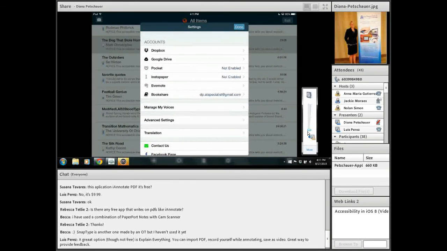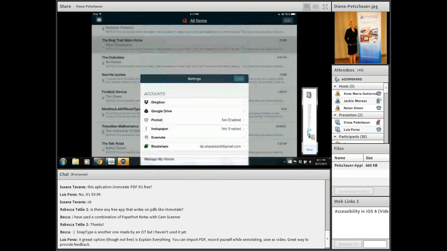You only have to connect to your accounts the first time, and then you're forever connected. You don't have to do it every time, but you do need to do it the first time in order to access either your Drive or your Dropbox or your Bookshare.